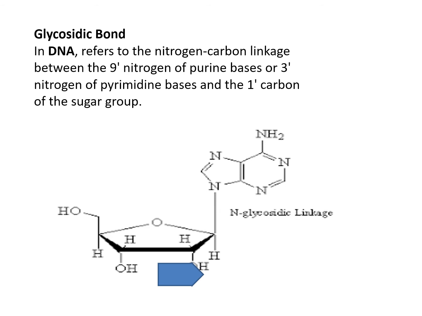What is a nucleoside? Deoxyribose sugar linked with nitrogen bases with the help of an N-glycosidic bond. That structure is called a nucleoside. What is a glycosidic linkage or glycosidic bond? It is the nitrogen-carbon linkage between the N-9 nitrogen of purine bases, or the N-1 nitrogen of pyrimidine bases, and the first carbon of the sugar group. That is called a glycosidic bond.